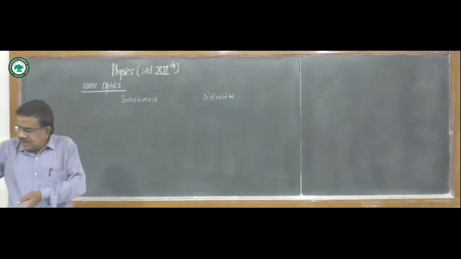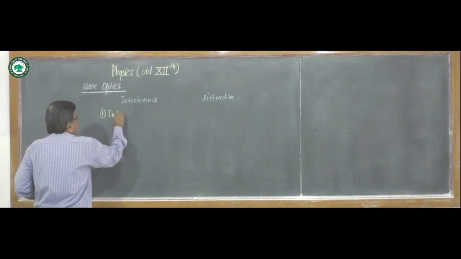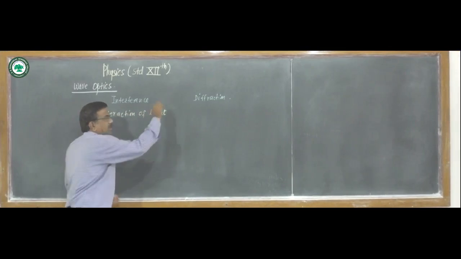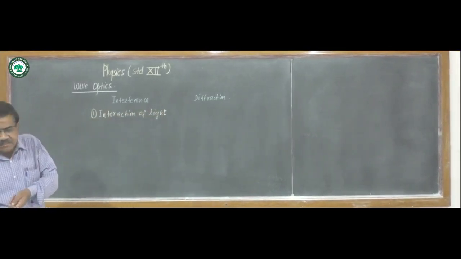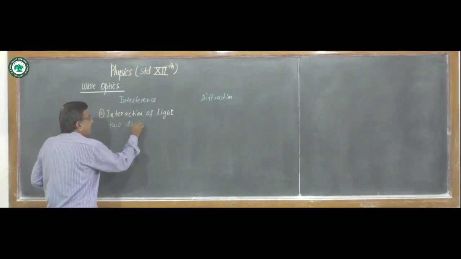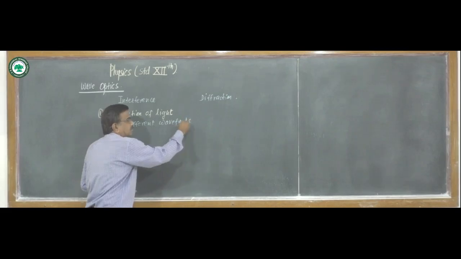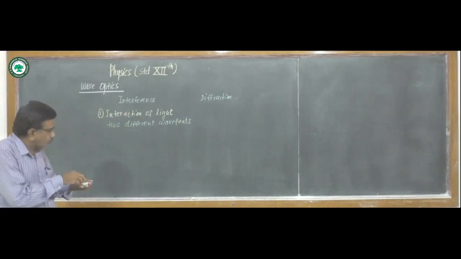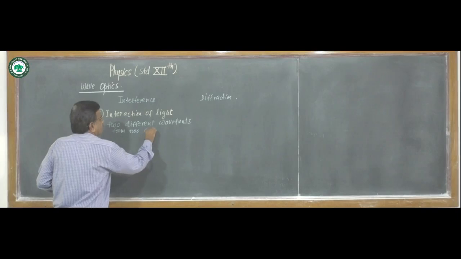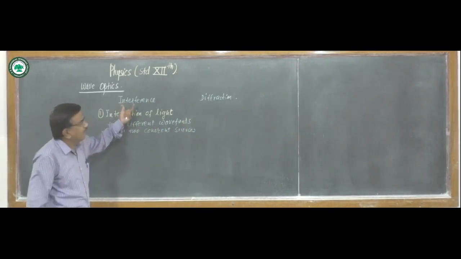Interference is the interaction of light coming from two different wavefronts, from two coherent sources. This is interference we know.